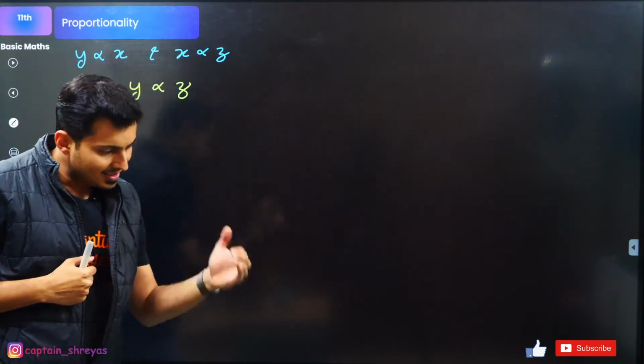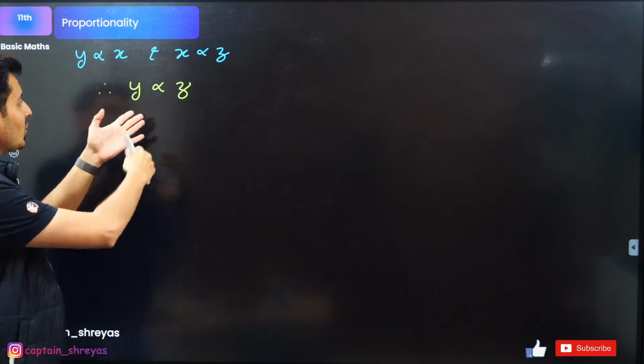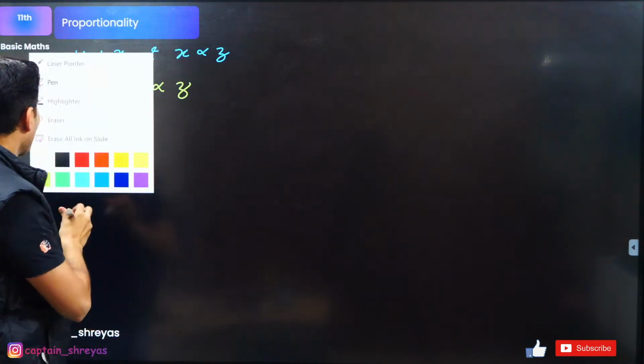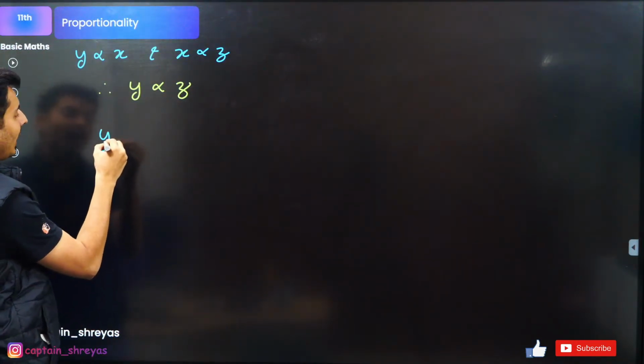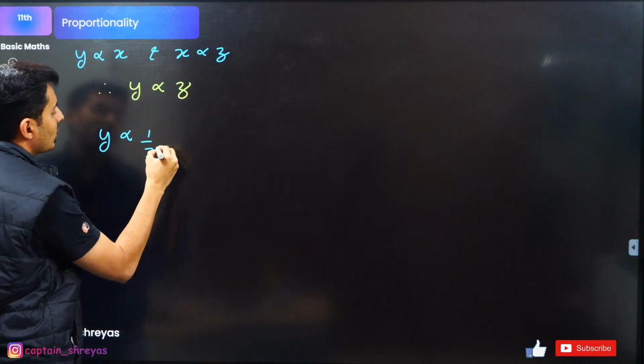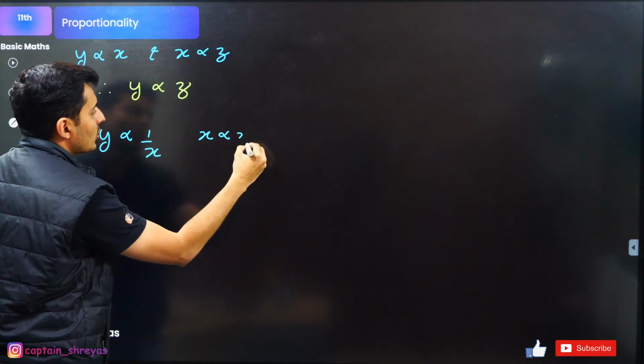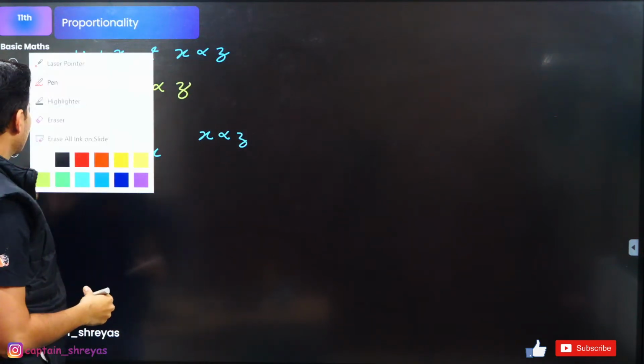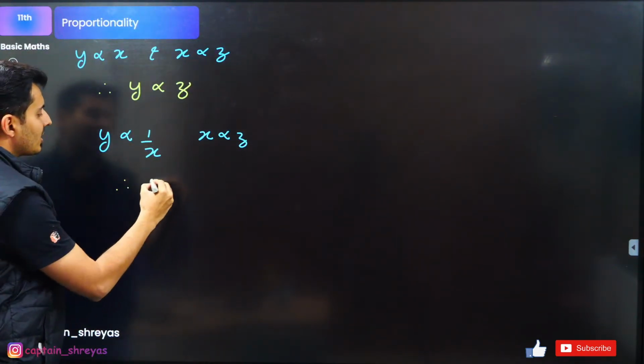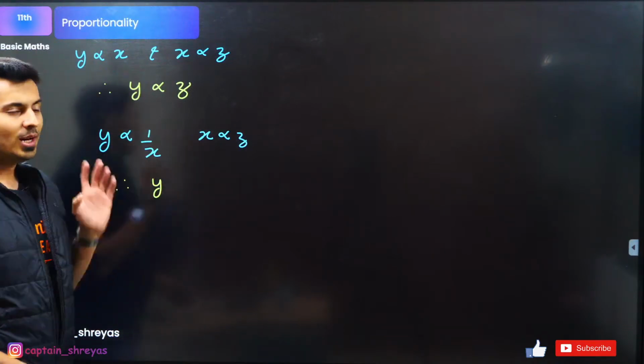So if that increases, this also increases. So that's how you can relate the three. Okay, similarly, y is inversely proportional to x and x is directly proportional to z. What will happen in this case, guys? Come on, what is the relationship between y and z? Put it up in the chat box.